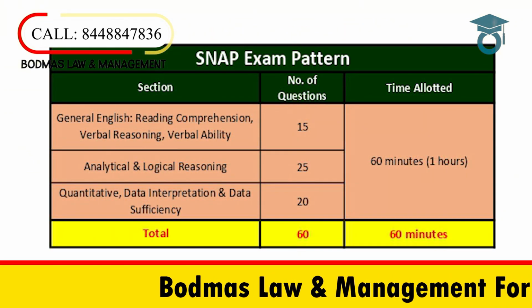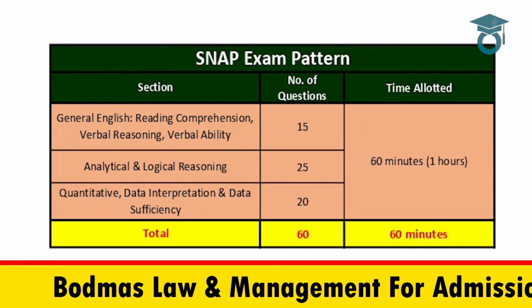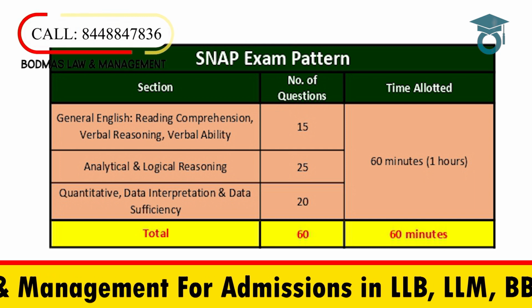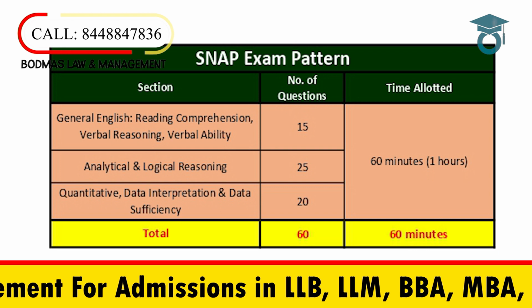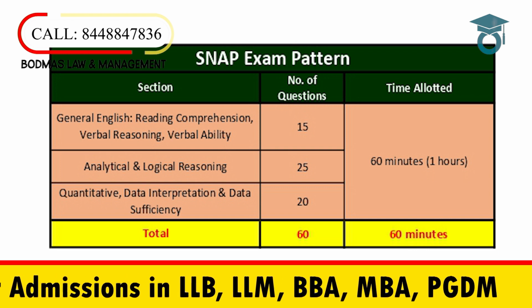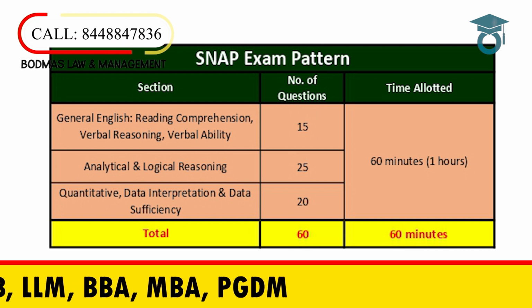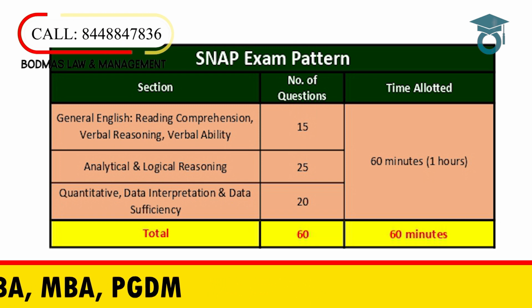SNAP exam pattern. There are 60 questions in 3 sections. General English, reading comprehension, verbal and reasoning ability, 15 questions. Analytical and logical reasoning, 25 questions. Quantitative data interpretation and data sufficiency, 20 questions. Total time allotted is 1 hour, 60 minutes.